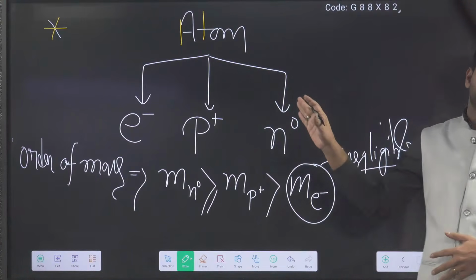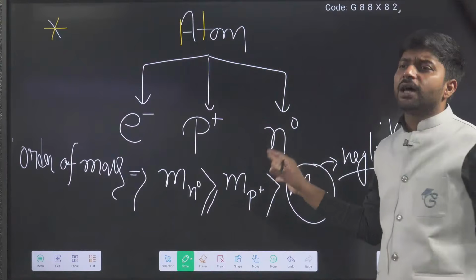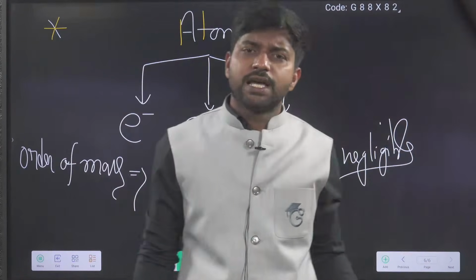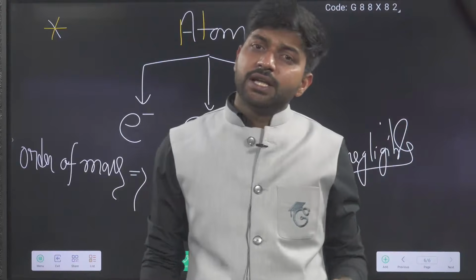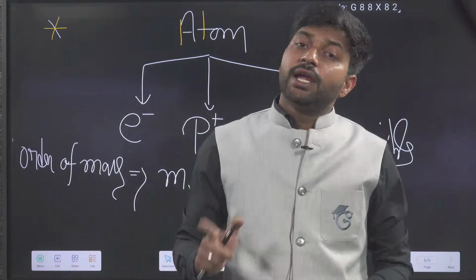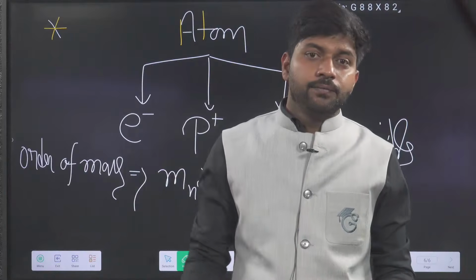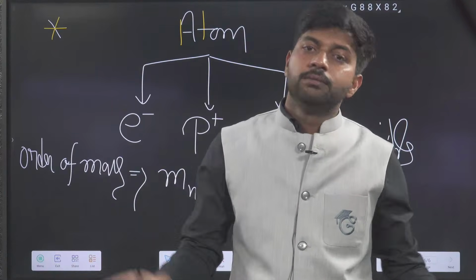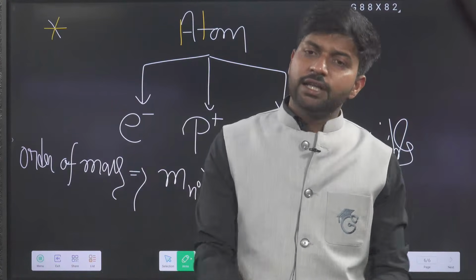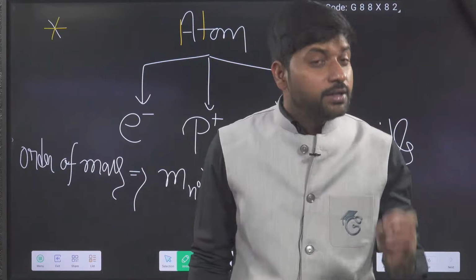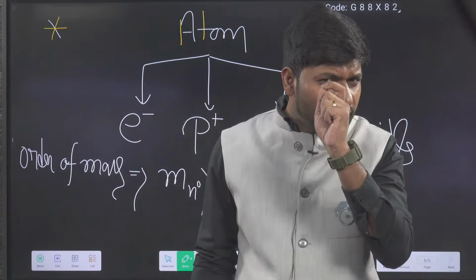One more thing I said in the last class: these are not the only particles inside the atom. Further studies happened, and they obtained other particles also: antiproton, positron, antineutron, neutrino, antineutrino. So many are there, but their roles are very minute.